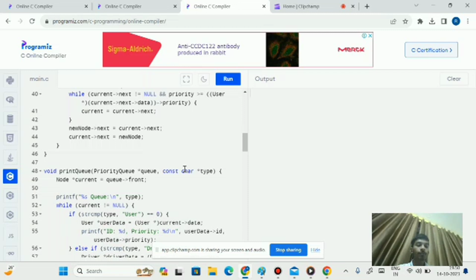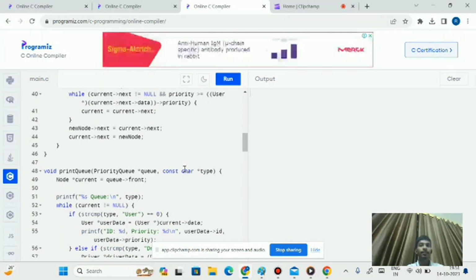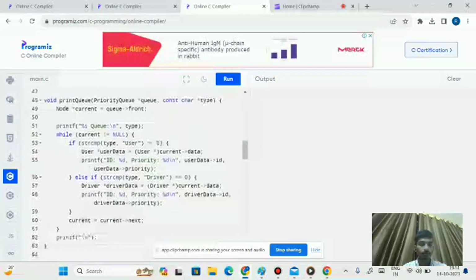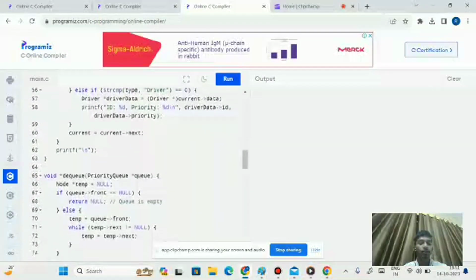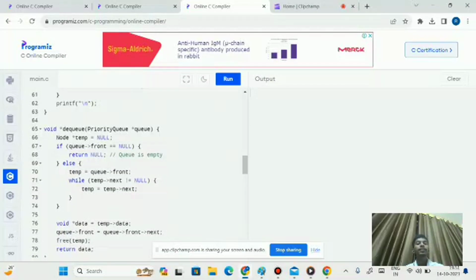Now coming to this part of code, void print queue, which differentiates between user and driver queues based on the type argument. The print queue function will display the queue, and the dq function removes and returns the element with the highest priority from the queue. The highest priority element will be nearest to the front.